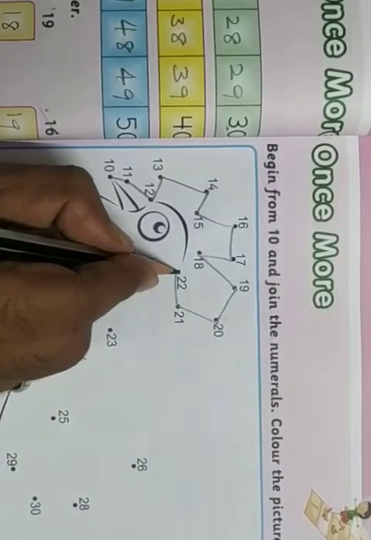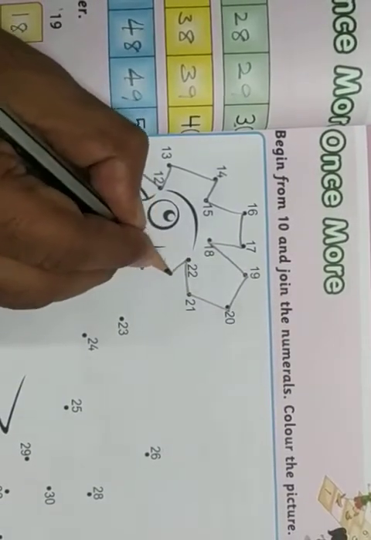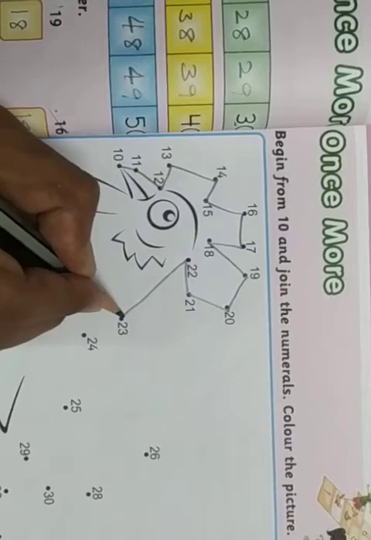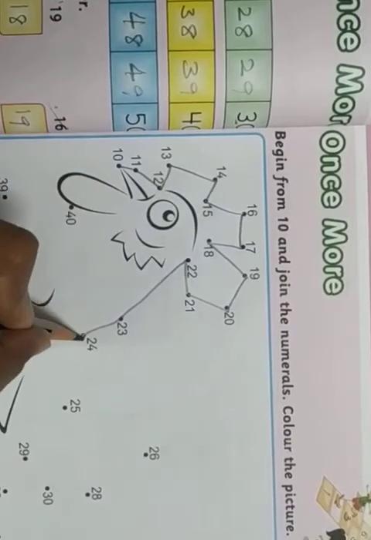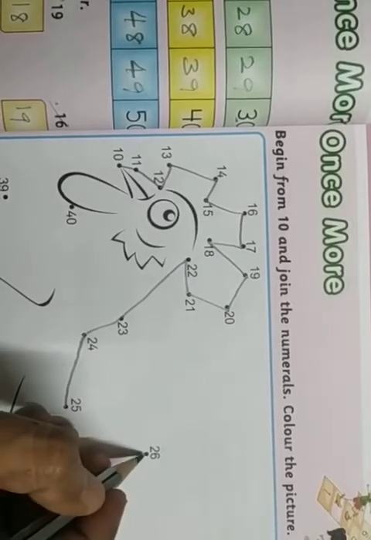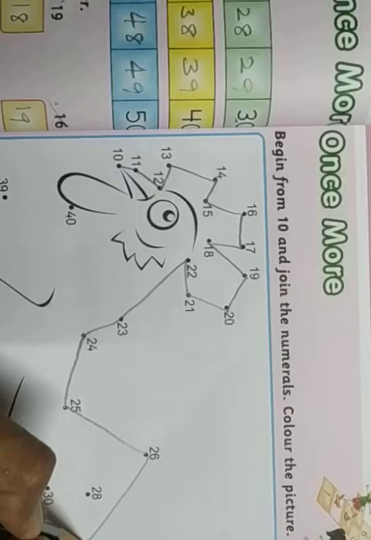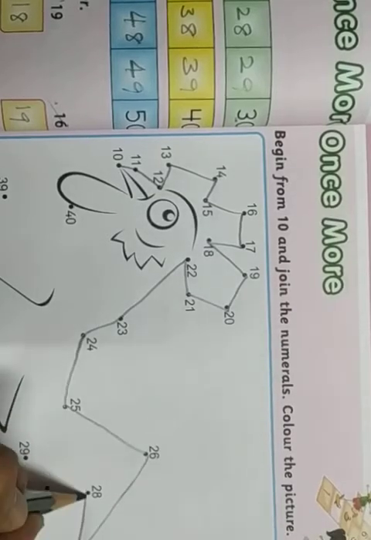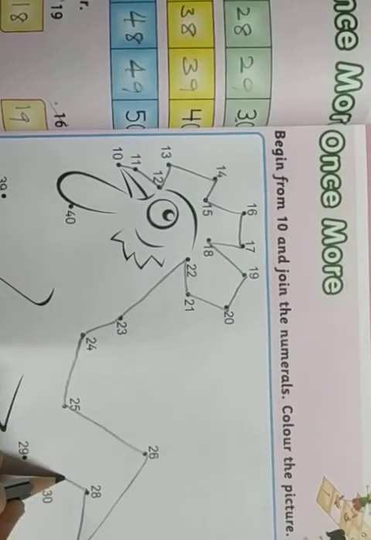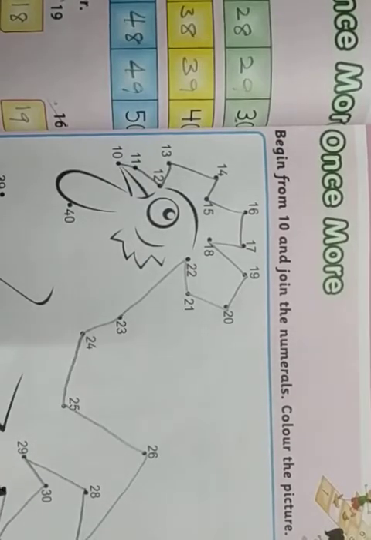From this 22, we move on to 23 in sequential order. 23, then 24, then 25, then 26, then 27. Join the dot of 27, then 28, then 29, 30, 31, 32.